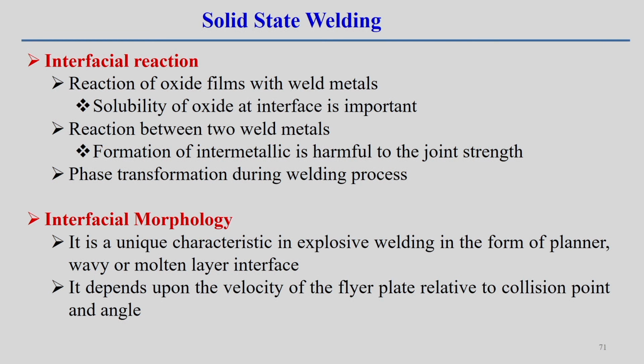Interfacial morphology is nothing but the unique characteristic of explosive welding. In what way is the planar, wavy or molten layer interface actually formed? It depends on the velocity of the flyer plate relative to the collision point. That means there is a jetting action that moves the flyer plate with a very high velocity, sometimes more than the velocity of sound. Then it creates a unique interfacial morphology, and that is responsible for the joining of the two components. We will see all these processes associated with the different mechanisms.